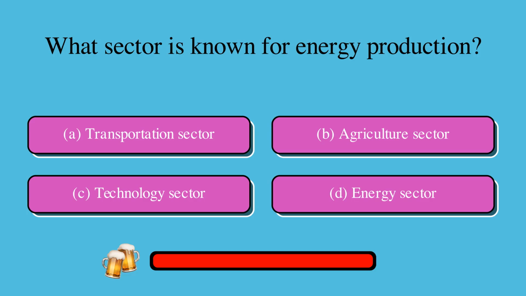What sector is known for energy production? Is it A, transportation sector, B, agriculture sector, C, technology sector, or D, energy sector? The correct answer is D, energy sector.